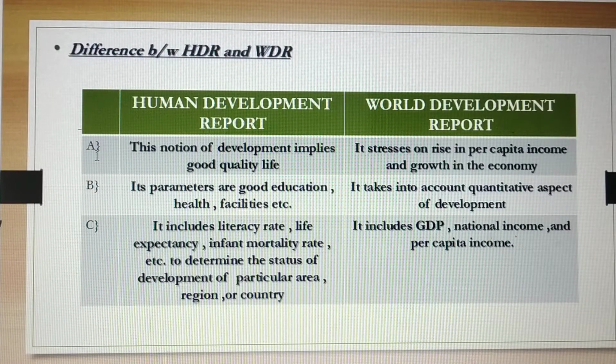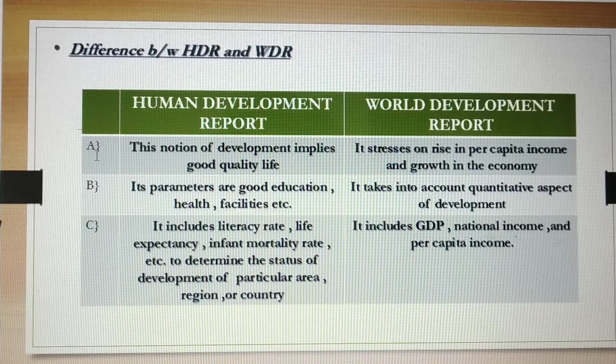Countries with PCI, that is per capita income, of US dollar 12,056 per annum and above in 2017 are termed rich countries. Countries with PCI of US dollar 955 or less are termed low income countries.